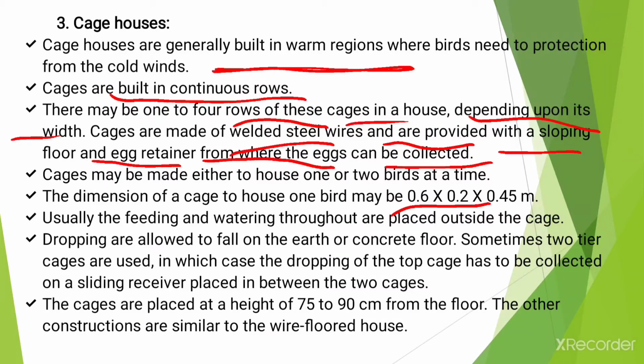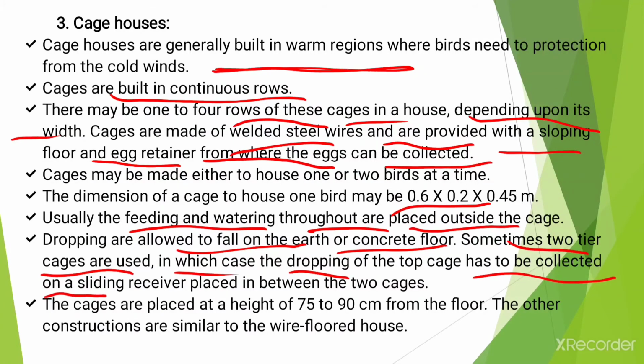Okay, and usually the feeding and watering troughs are placed outside the cage. Okay, and droppings are allowed to fall on the earth or concrete floor, and sometimes 2 tier cages are used, in which case the droppings of the top cage have to be collected on a sliding receiver which is placed in between the 2 cages.